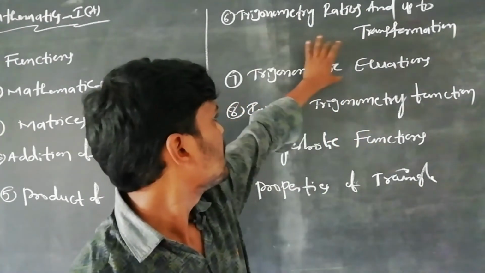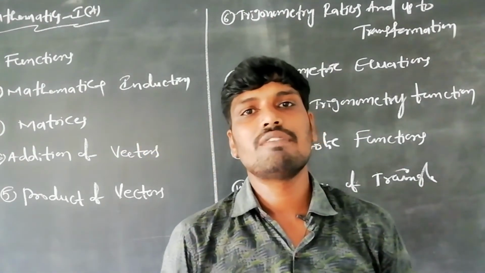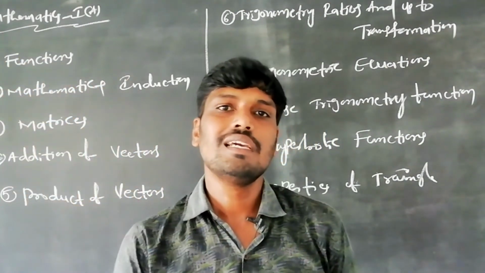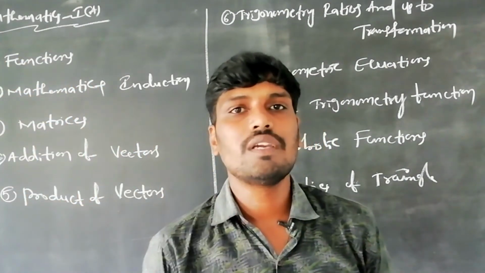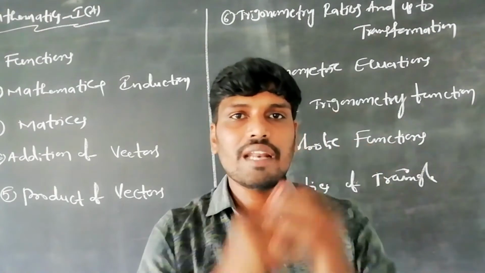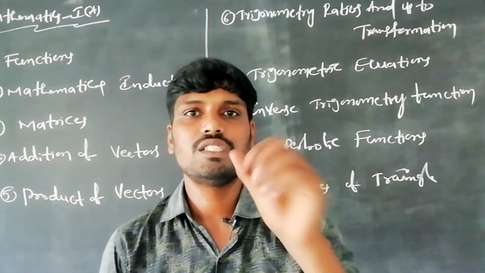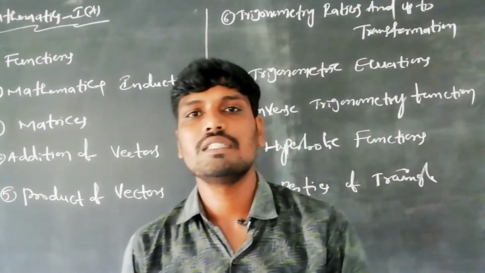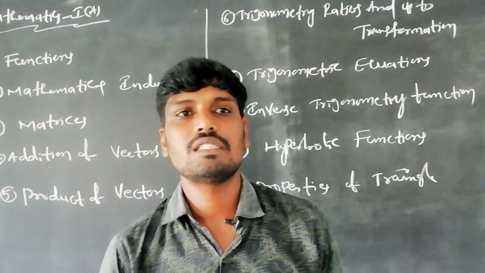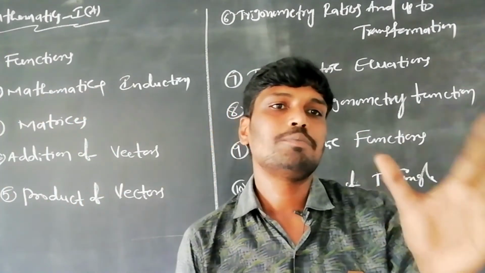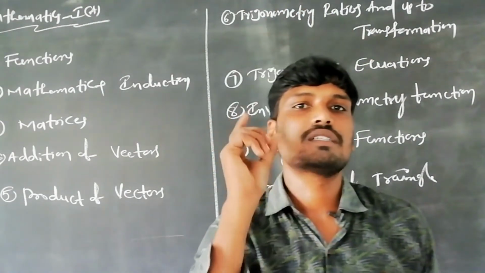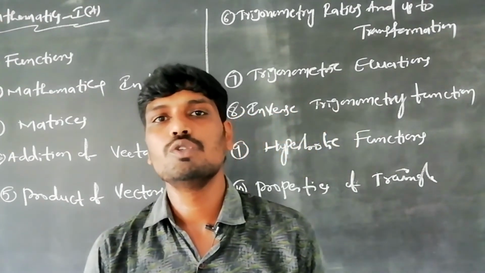After that, trigonometric equations. In this chapter, at least one question comes: the general solution of sin theta equal to k, cos theta equal to k, tan theta equal to k, or sin theta equal to 0. First learn the general solutions of each trigonometric ratio and you get maximum marks. I have already explained trigonometric equations, concepts, formulas and tips and tricks on my YouTube channel. Watch that video; it is useful for scoring maximum marks.